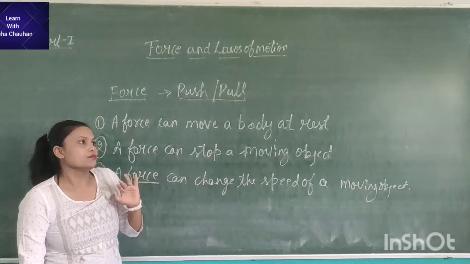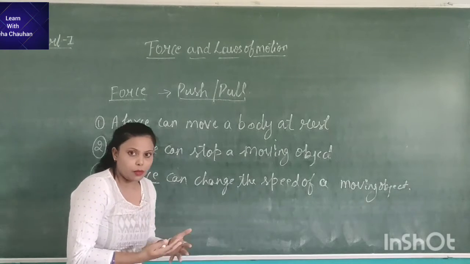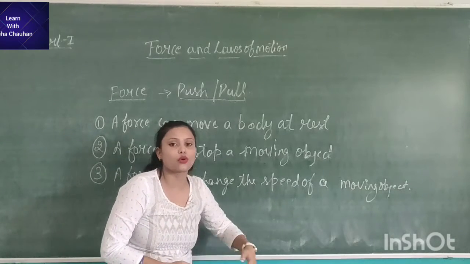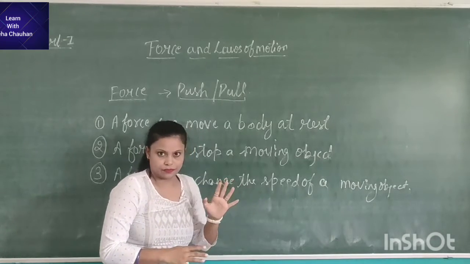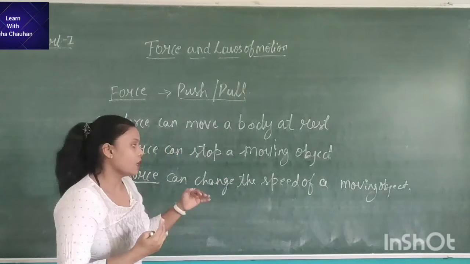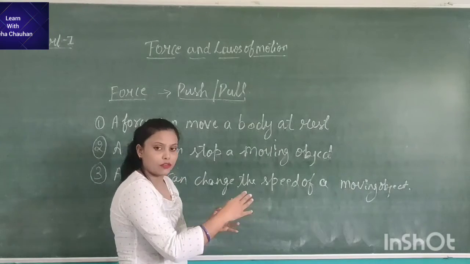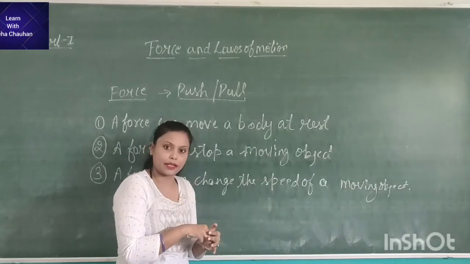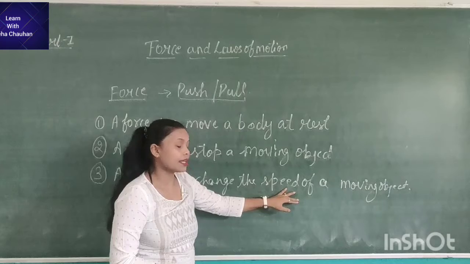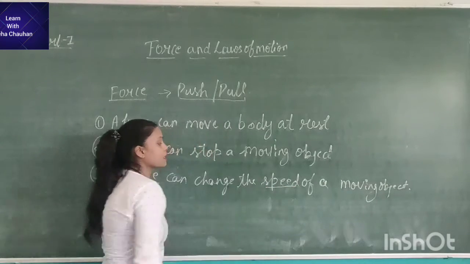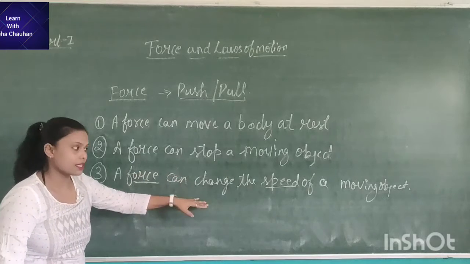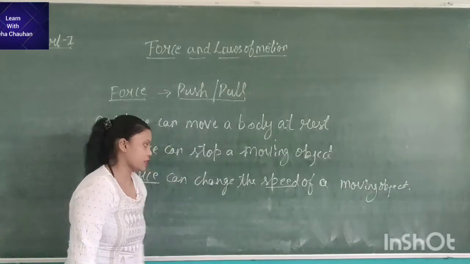Like if a ball is rolling on the floor and you kick it, that increases the speed of the ball. That means force can increase or decrease the speed of a moving object.